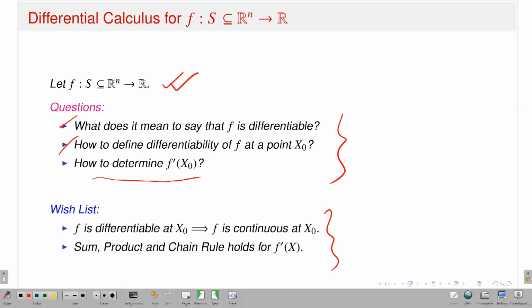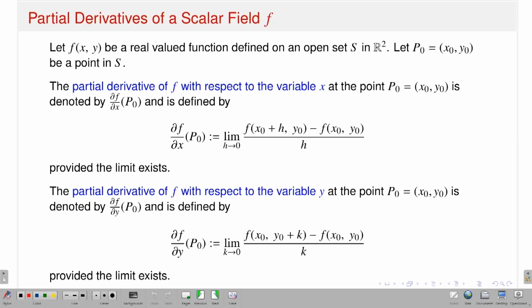So these are the things I will talk about. Okay, so let's first talk about the notion of partial derivative. So what is that? I am starting with the function f from, instead of Rn to R, because Rn to R will be a little complicated. So at the beginning I am talking about a function f which is a subset of R2 to R.